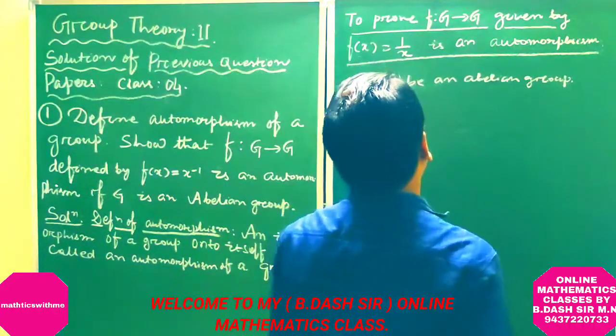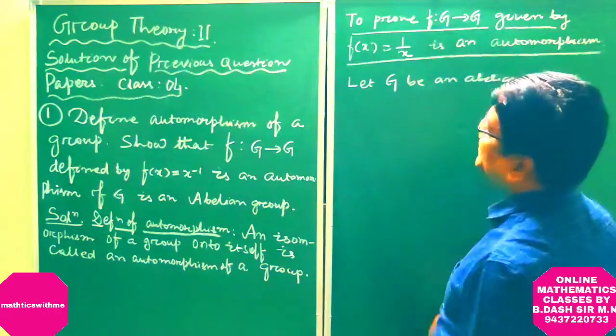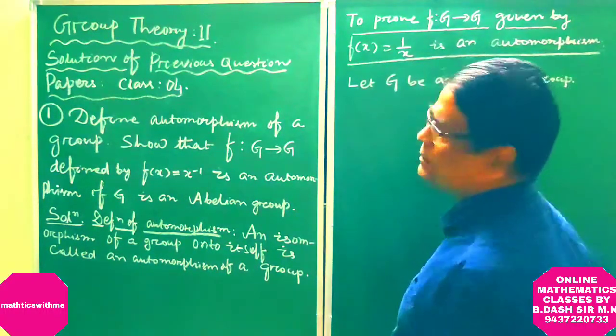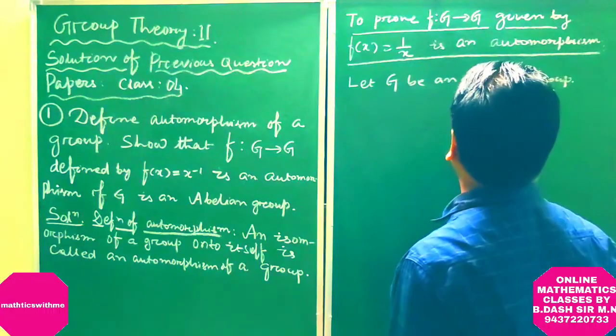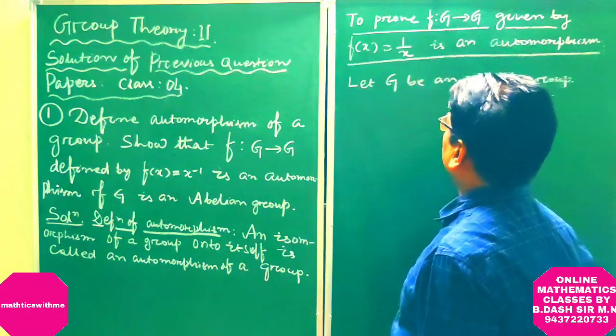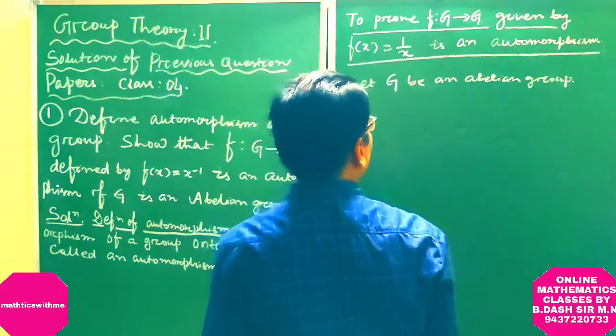Now to prove that the function f, a mapping from the group into itself given by f(x) = 1/x, is an automorphism, where G is an abelian group. Let G be an abelian group.